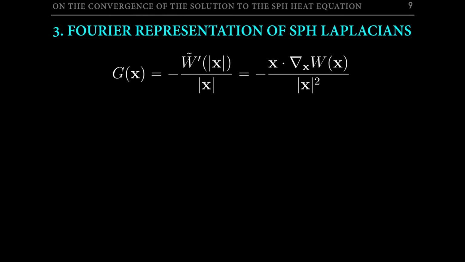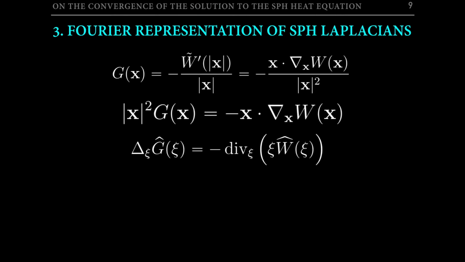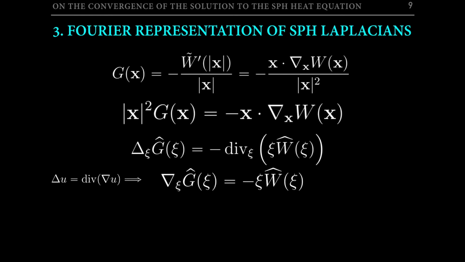Let's go for it. First, consider the nature of the function g, that has been defined as an extension of the function f, and also take into account the link between the gradient of the kernel and the radial profile of its derivative. With all this in mind, we arrive at the expression that you see here, and rearranging the terms, we get the following equation. Applying Fourier transforms now to both sides, we get the corresponding equation in the Fourier space. Now we use that the Laplacian operator is the same as the divergence of the gradient, and we get a simplified version of the previous equation.